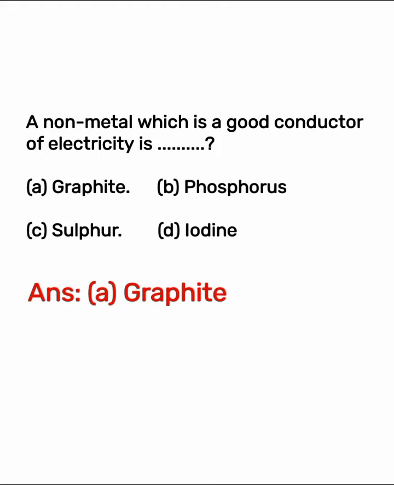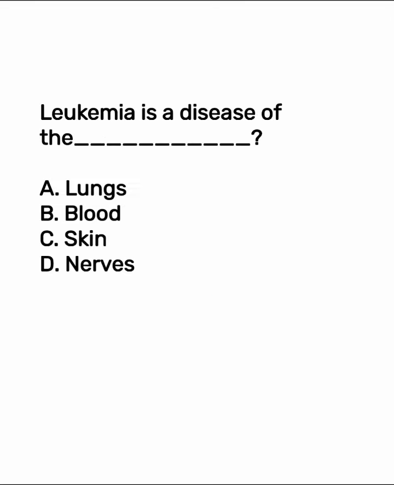A non-metal which is a good conductor of electricity. The right answer is option A, graphite. Leukemia is a disease which is related with what? The correct answer is option B, blood.